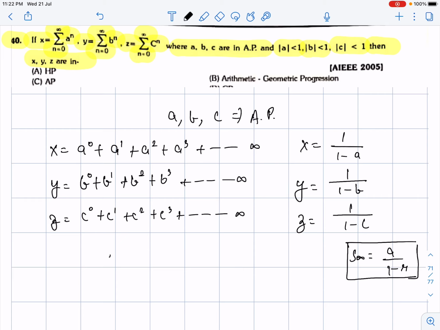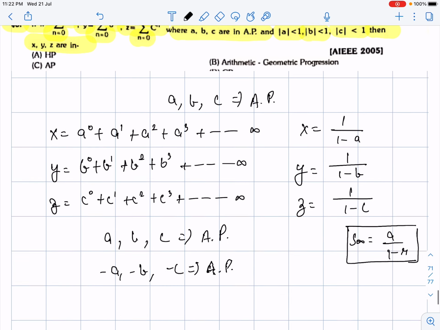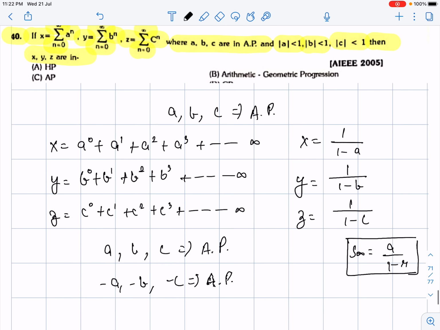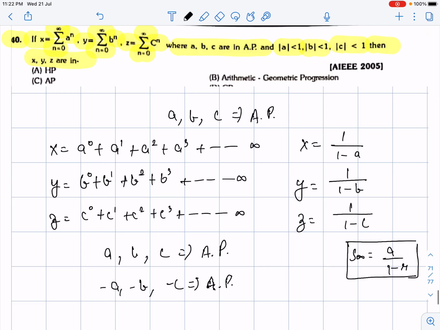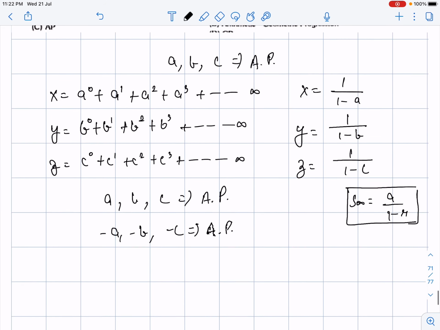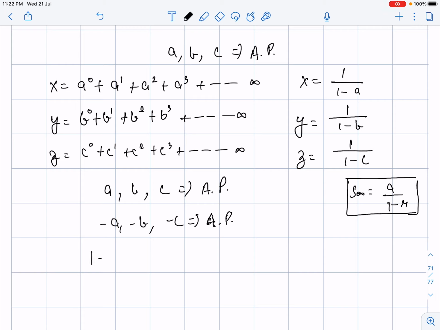Guys, I do know that a, b, c are in arithmetic progression. So minus a, minus b, and minus c will also be in arithmetic progression, because multiplying throughout an arithmetic progression by a constant quantity will not change the type of sequence. It will be an arithmetic progression only. Similarly, adding or subtracting a constant quantity throughout the sequence will not change the type of sequence; it will remain an AP only.